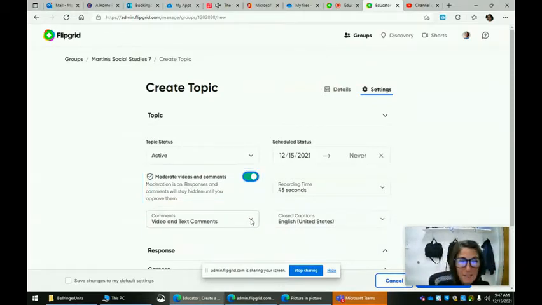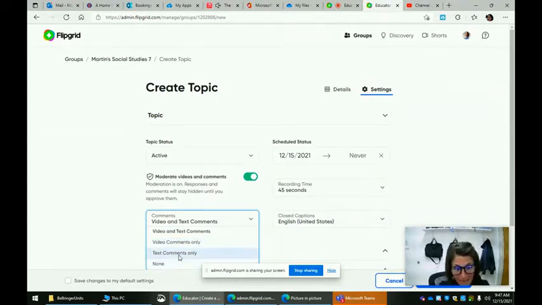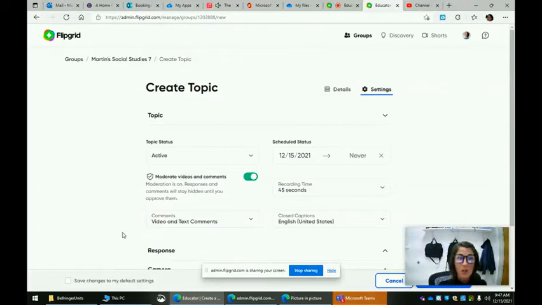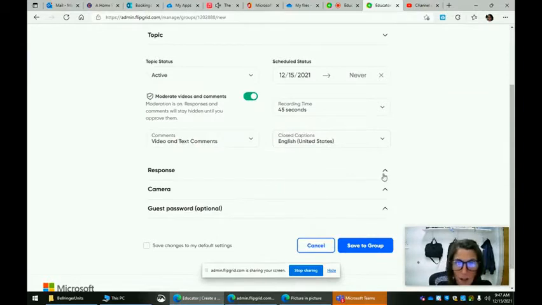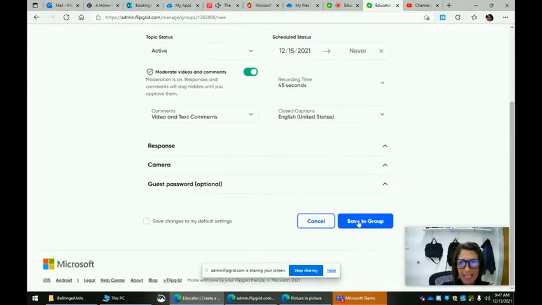So the comments, you may want no comments at all, text comments, video comments, or video and text comments. So what does that mean? That means how can we respond to the students' videos? In closed captions, you can change that as well, camera, etc. And then you can go ahead and save.